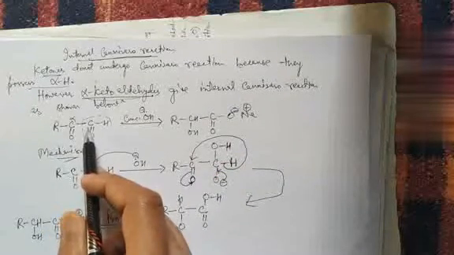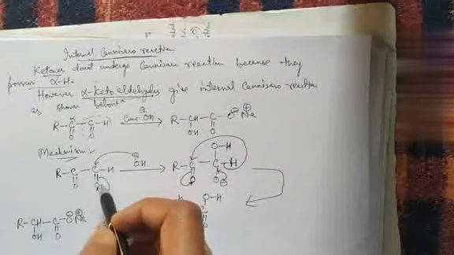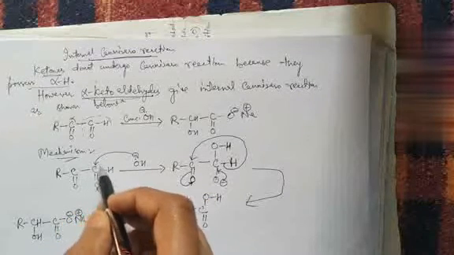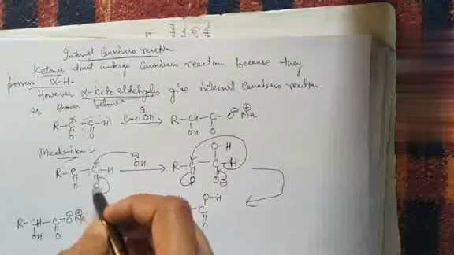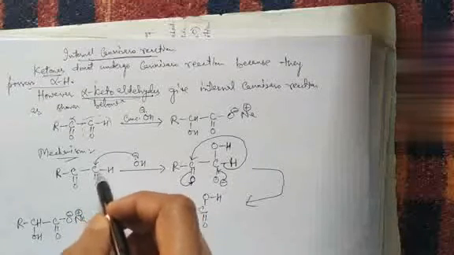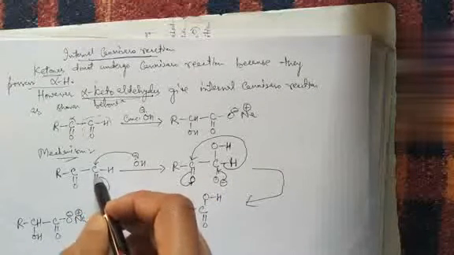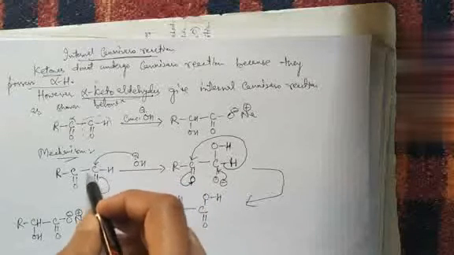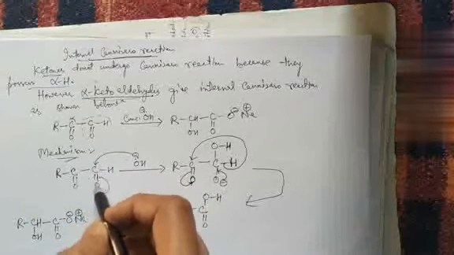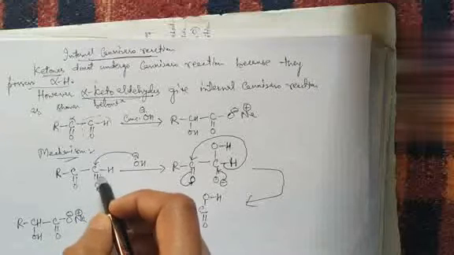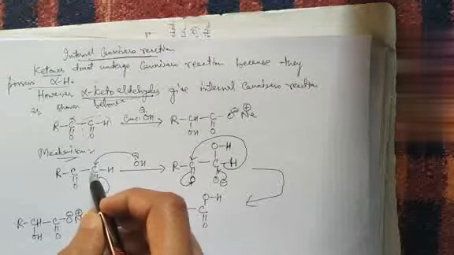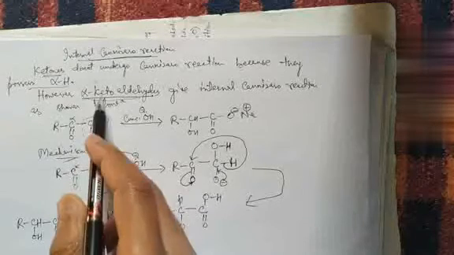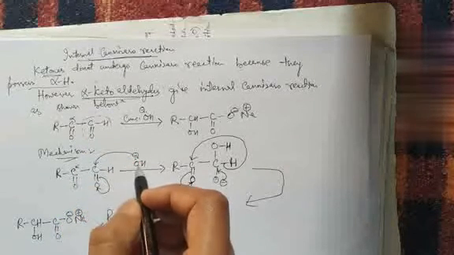If we take this type of molecule, that is alpha ketoaldehyde, out of the keto group and aldehyde group, as per the preference rule, which is the principal group that you have done in your previous class, that is 11th class, in the section of nomenclature, this gets priority over this keto group. So this is the main group, the CHO aldehydic group, and the next carbon attached to it is called alpha, so alpha ketoaldehyde.